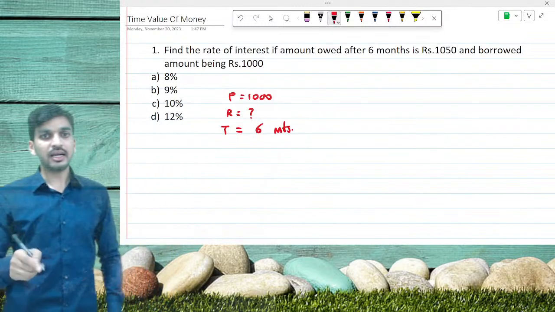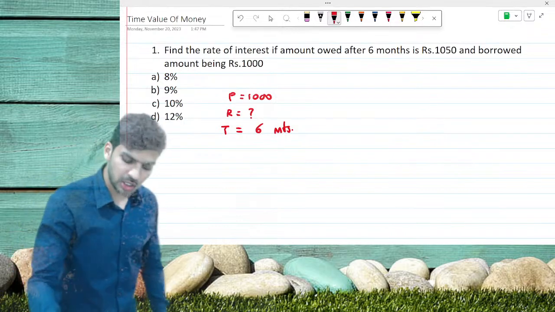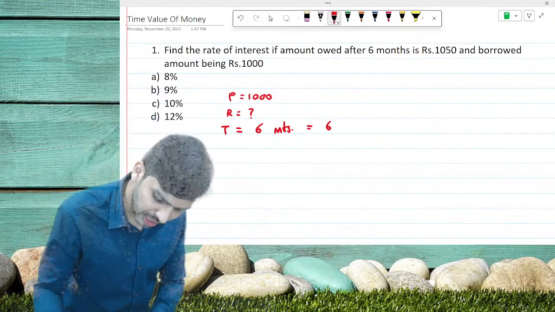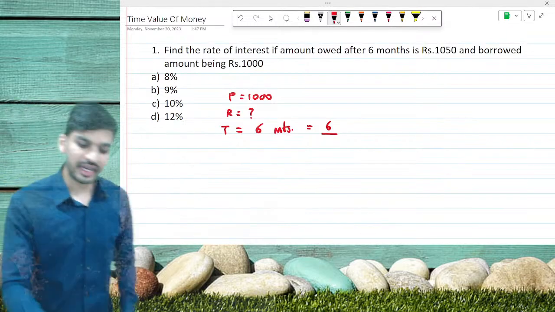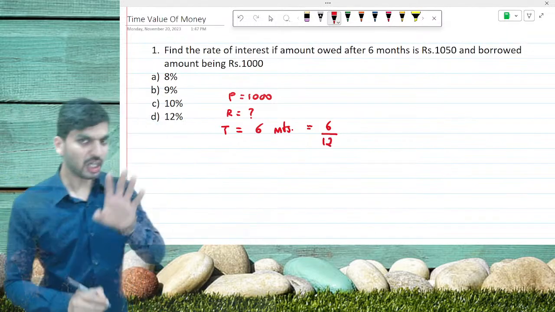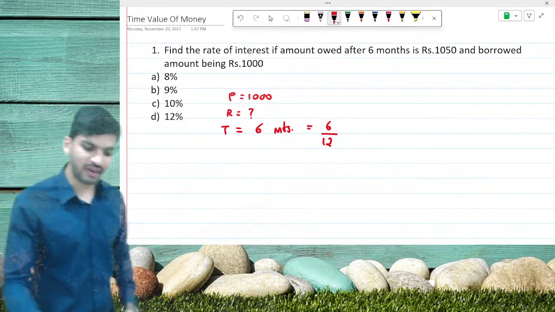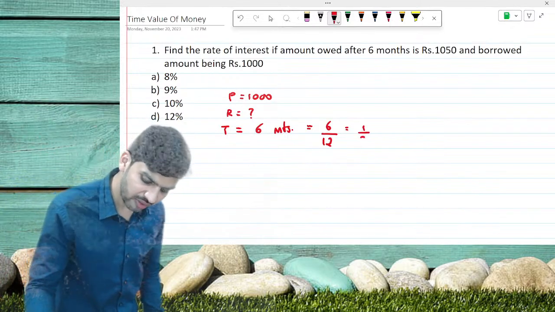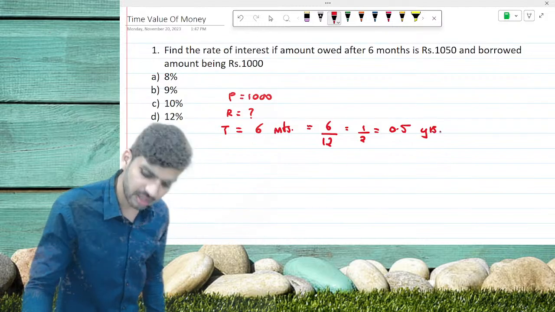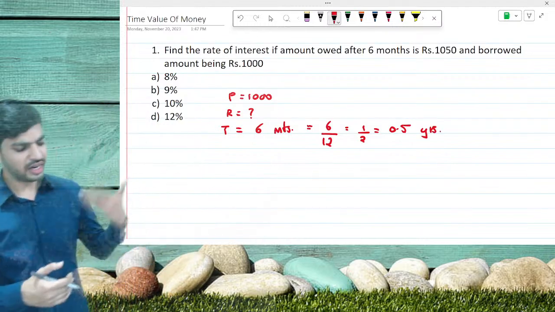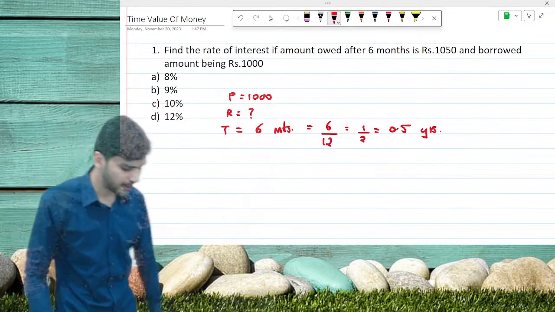But as I said, time should always be in years. So what we are going to do is 6 divided by 12, because it is given in months and in a year there are 12 months, so divide by 12 always. So 6 divided by 12 can be written as 1 divided by 2. It can be termed as 0.5 years. 6 months means half a year, that is clearly 0.5.